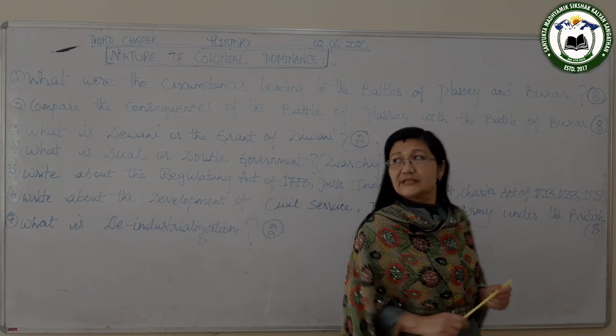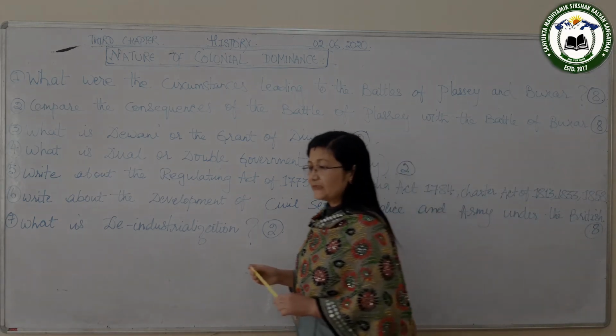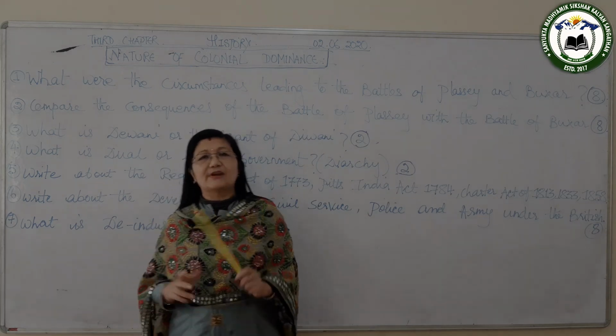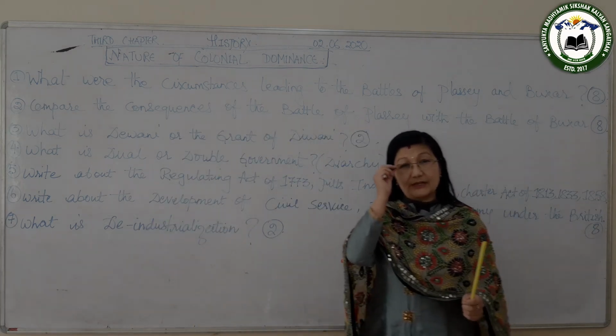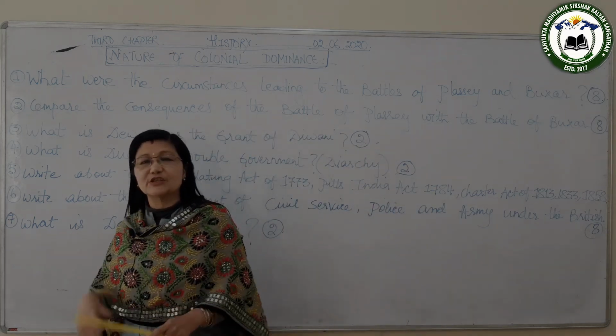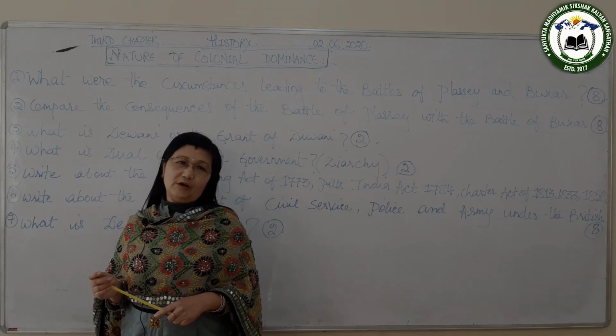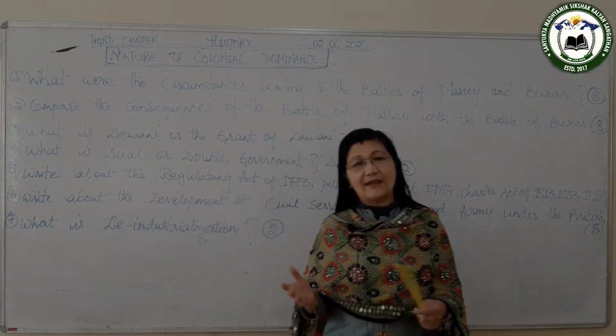So what is dual government or diarchy? The dual government is that there were two sets of government. One set of government was the Diwani, and Diwani means collection of tax. And another set of government was the Nizamat, and Nizamat means to administer, to rule over Bengal. So there were two sets of government, and Clive was very clever.